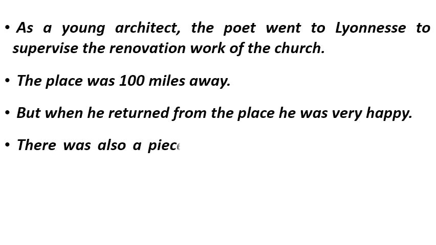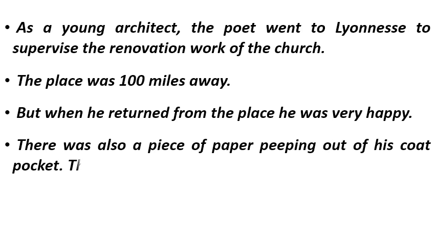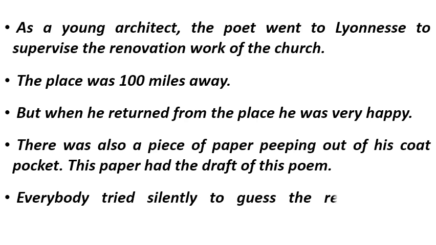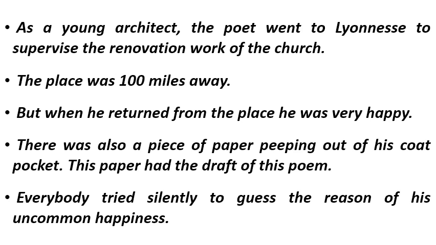There was also a piece of paper peeping out of his coat pocket. This paper had the draft of this poem. Everybody tried silently to guess the reason for his uncommon happiness. So these were the key points of the poem.